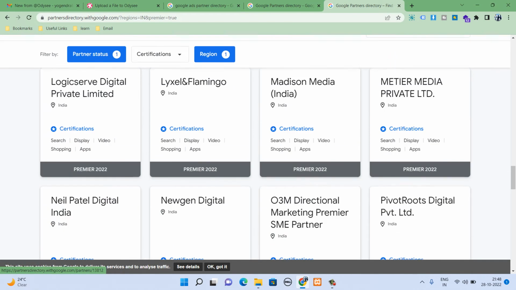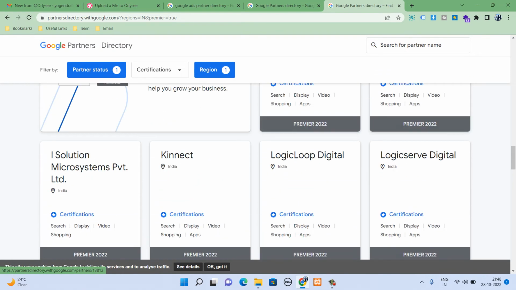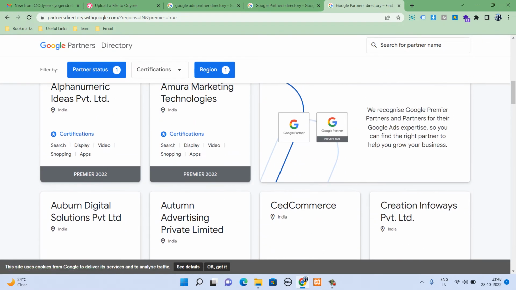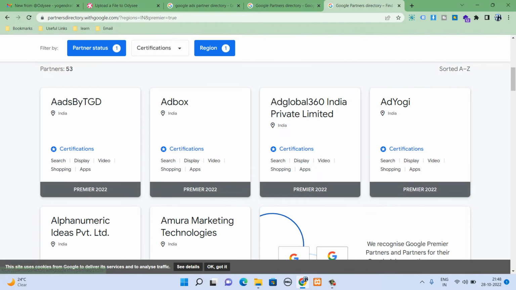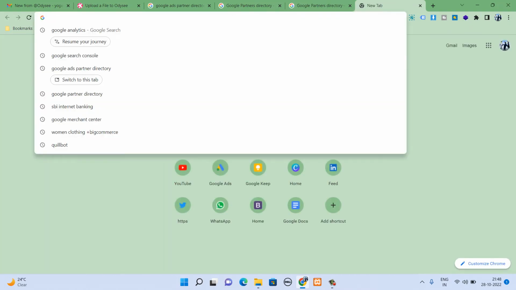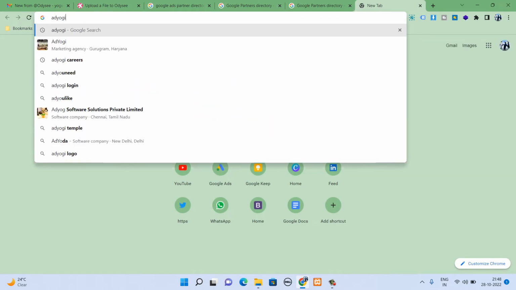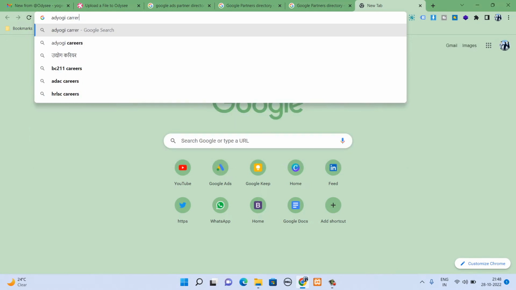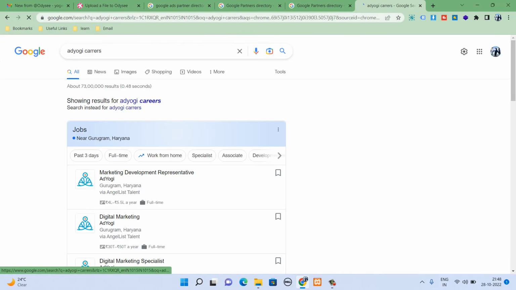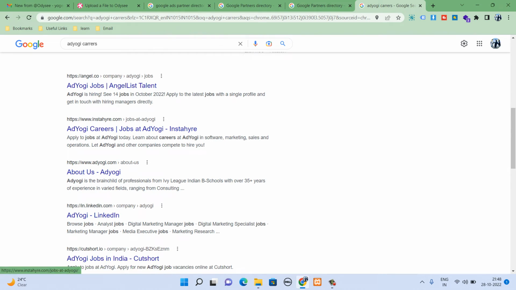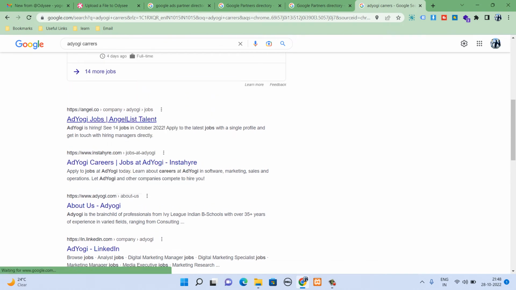You can apply here by visiting their sites, or simply you can search their name in Google, like Ad Yogi Careers.